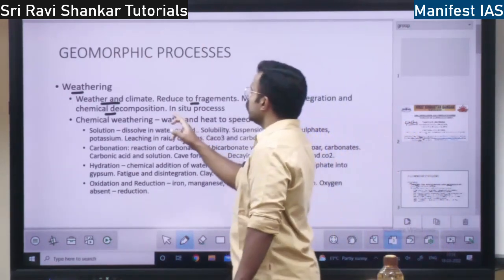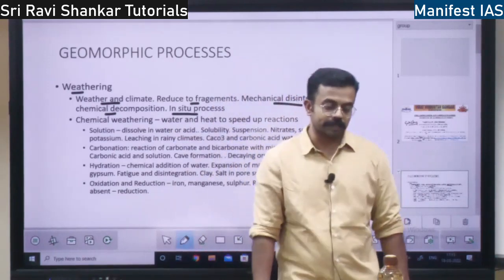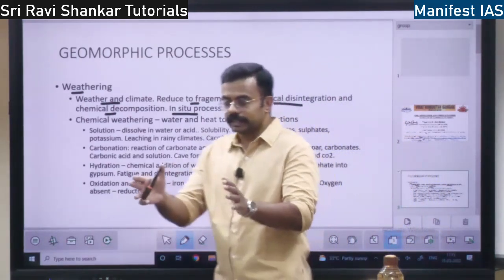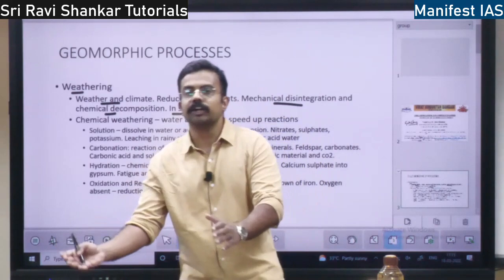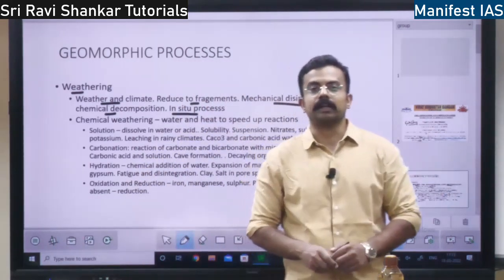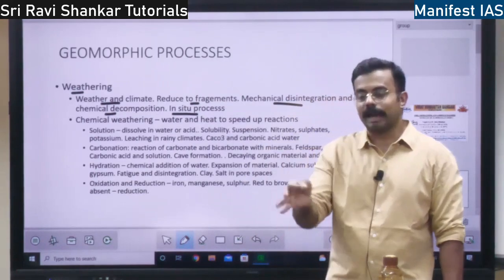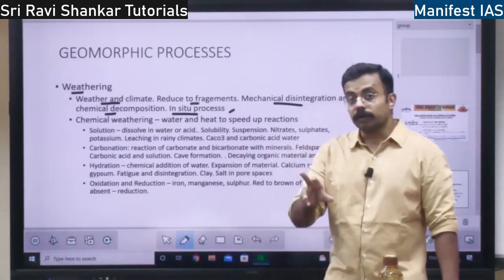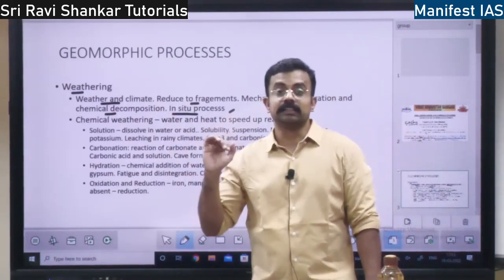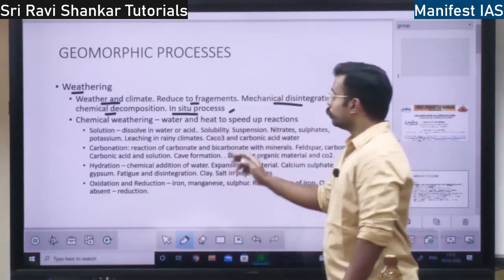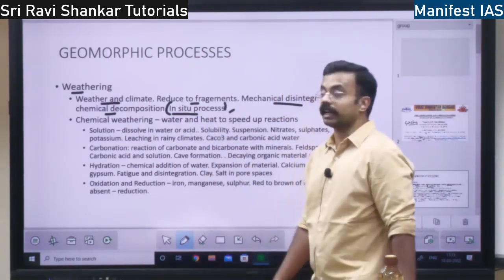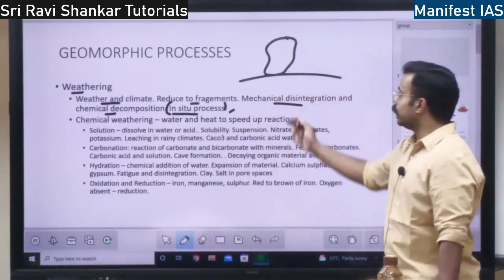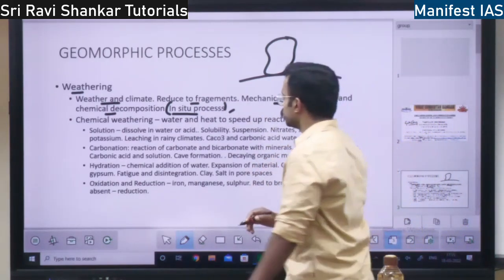So this weathering is an in situ process. What is an in situ process? See, wherever the rock is there, there itself weathering will happen. The rock need not be taken somewhere else for the weathering to happen. So if the changes or the weathering process happens at the same place where the rock is located, that is called an in situ process. Suppose the changes happen somewhere else, that is an ex situ process. In situ means in the same place where it is located. Suppose a rock is located here, it will disintegrate into sand or mud at the same place, right? It won't change its position, right?